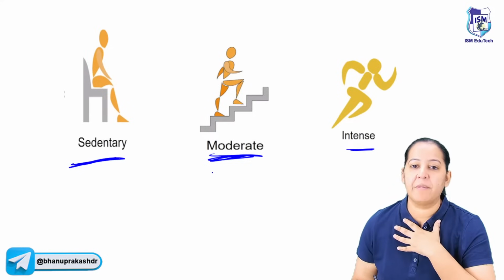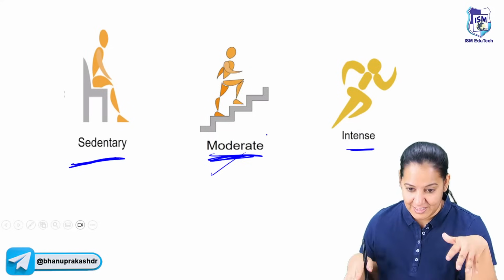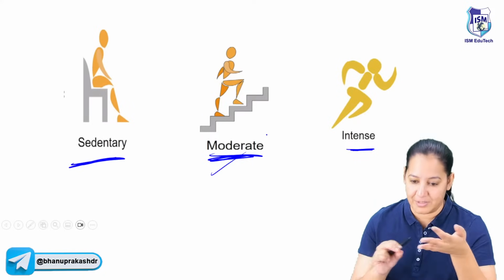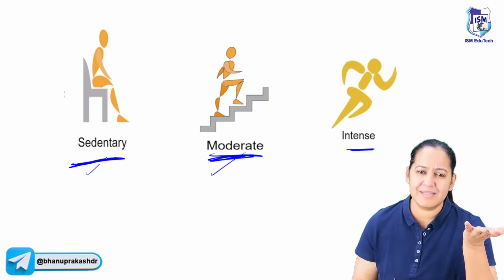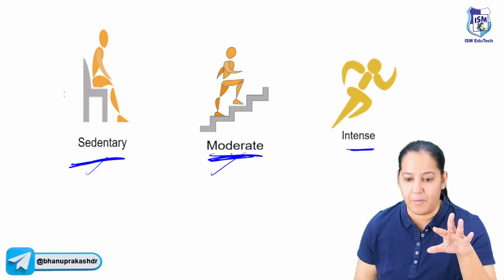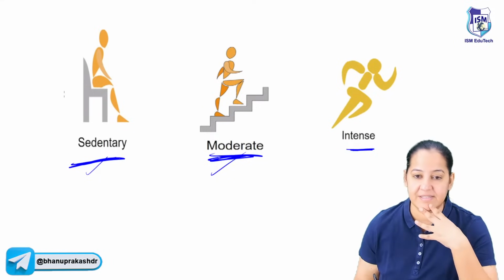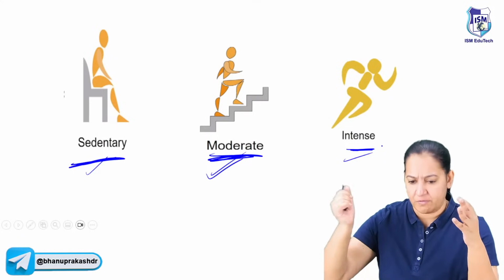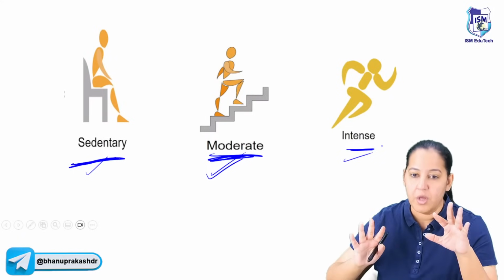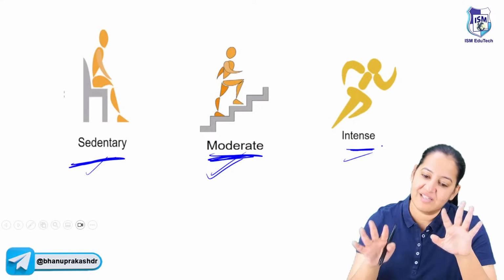If I talk about me, I'm a moderate working person because most of the time I'm sitting on a chair and taking classes, taking lectures or just reading something, sitting in front of a laptop. So I'm not much sedentary, but I do a little bit of exercise in the morning. So I will put myself in moderate. Intense workers do much of the jogging, running, and I don't do so. So depending on which category you belong, first decide your category.